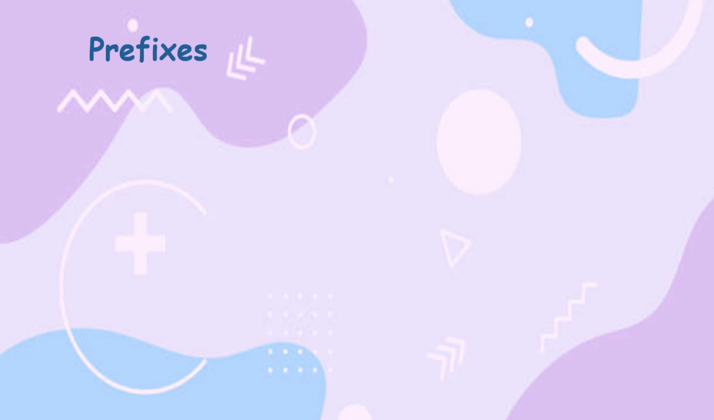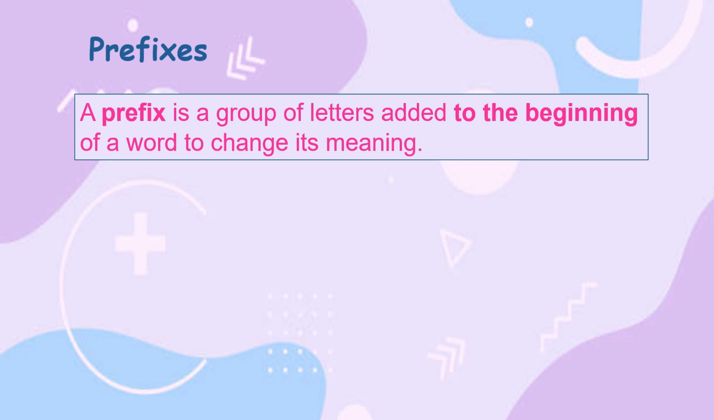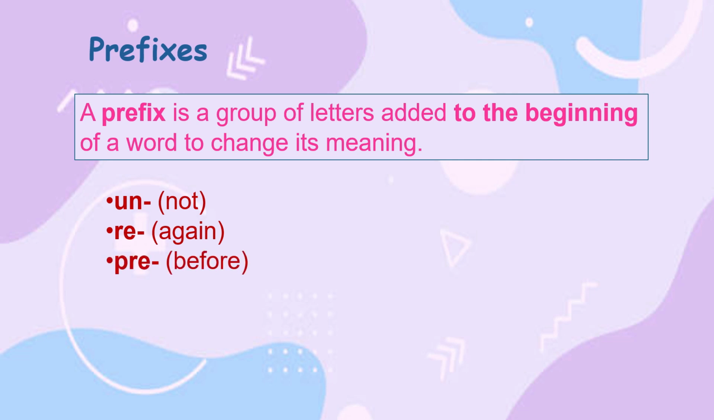Prefix. A prefix is a group of letters added to the beginning of a word to change its meaning. Let's have some examples. Un, that means not. Re, that means again. Pre, that means before. Mis, that means wrong. Dis, that means opposite. Now put the prefix before any base word and check their meanings.